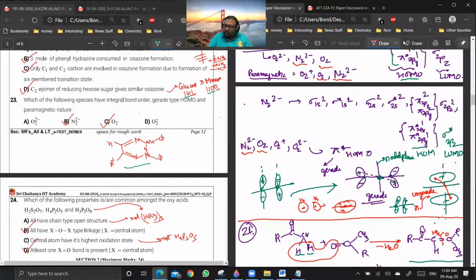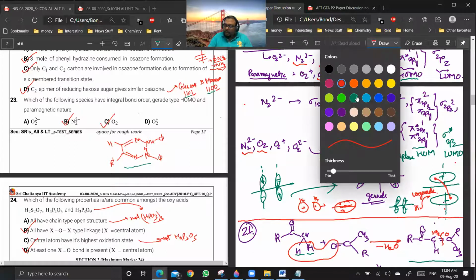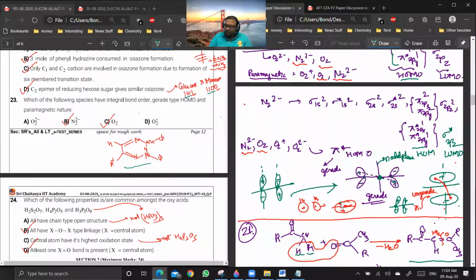So if you go from one point to another across the center of symmetry, from here to here, the sign won't be changing. Getting a point? Yes, sir. Understood. So it will be gerade. So you see, this is the sigma bonding orbital, which is gerade. Are you getting a point? Yes or no? Yes, sir. So if you draw it for sigma star, you will find that it is ungerade because the signs are opposite. Yes, no?